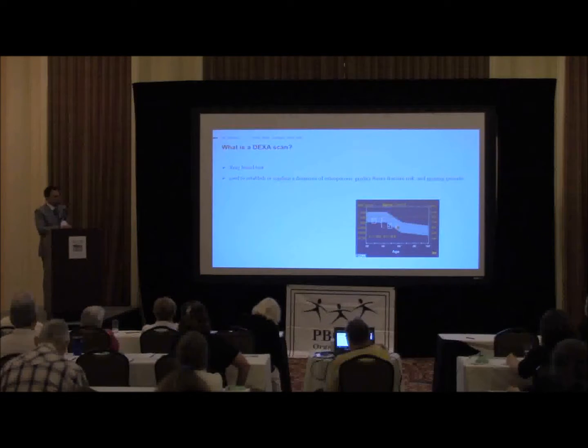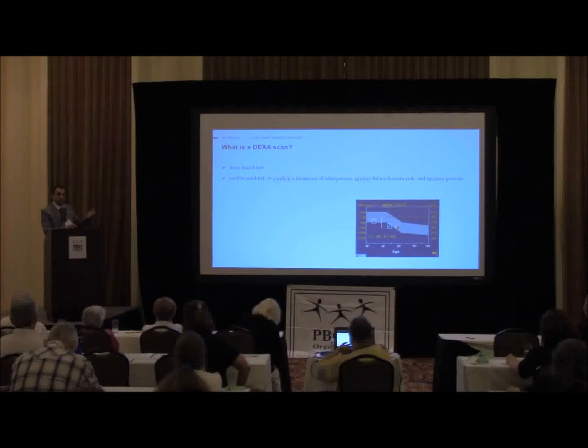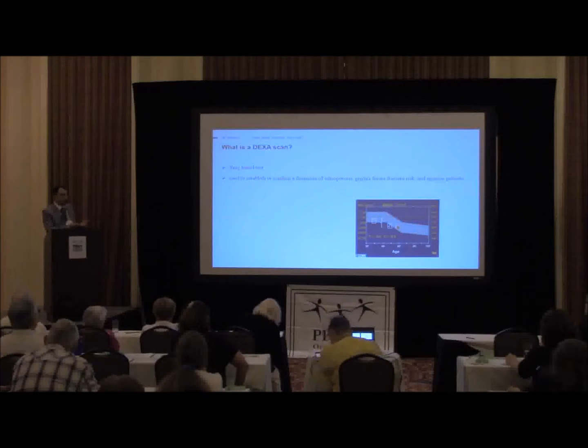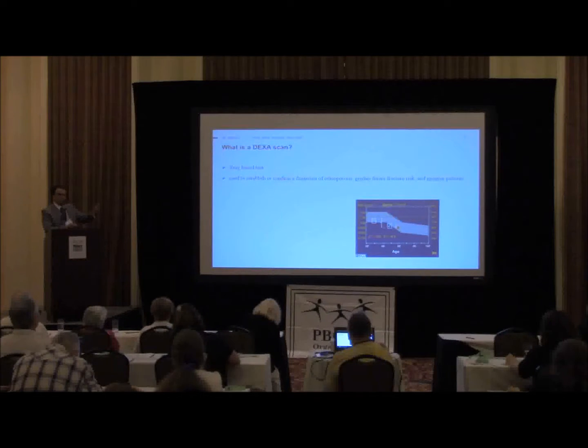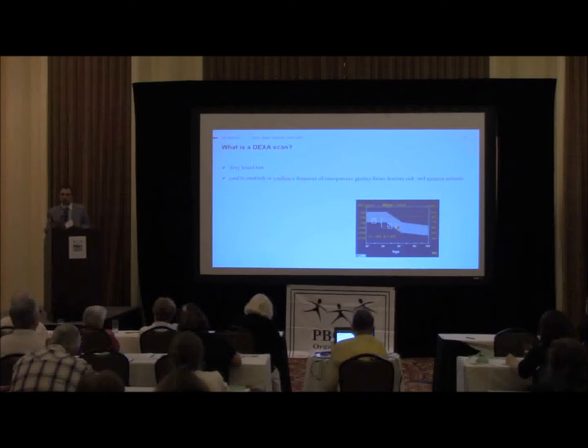That's how it looks. Different machines have different graphs. I'm going to give you a couple of examples from our machine at MD Anderson. It will give you a T-score and a Z-score. Don't worry about all these numbers. Perhaps all you have to remember is your T-score when you look at a Dexa scan, and that's what you should discuss with your physician, because the definition by the NIH or even the World Health Organization depends on the T-score, and these scores go in negative numbers.